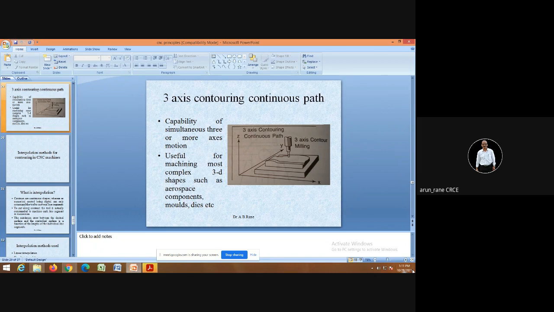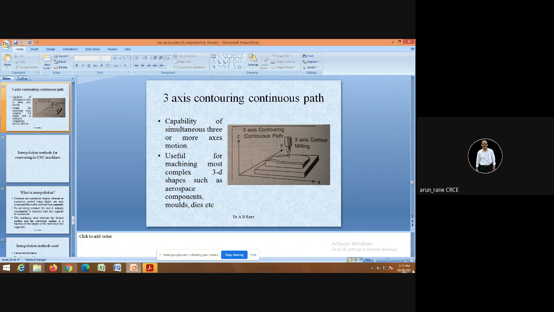This is complex machining. Complex machining means once you have the 3D model ready, the program can be generated in no time.